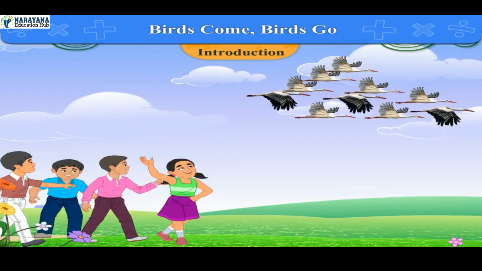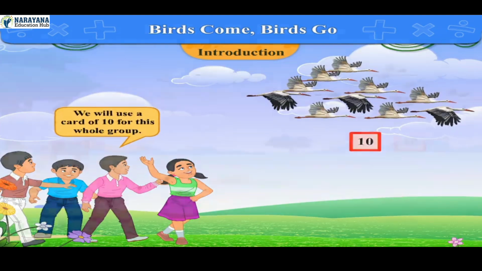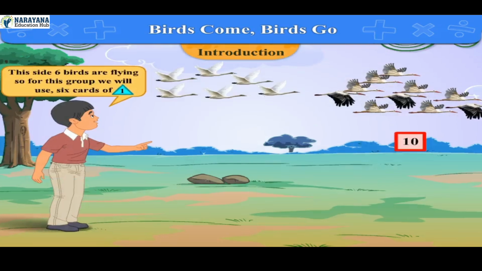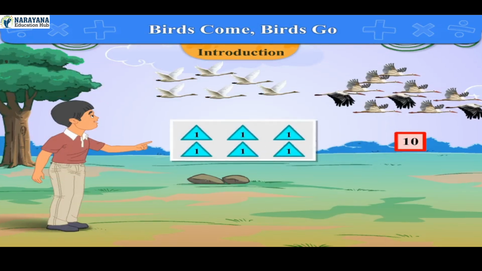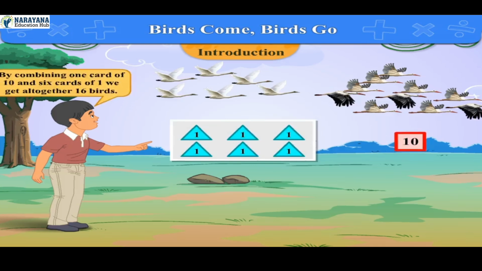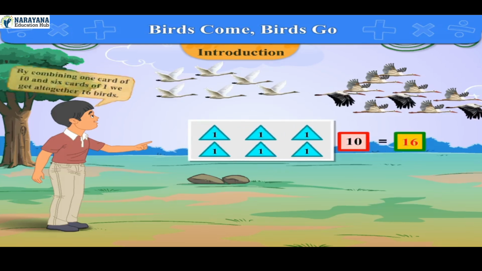One of the friends said, "See, one group of 10 birds is flying. We will use a card of 10 for this whole group." Josh said, "This side 6 birds are flying. So for this group, we will use 6 cards of 1. By combining 1 card of 10 and 6 cards of 1, we get altogether 16 birds."